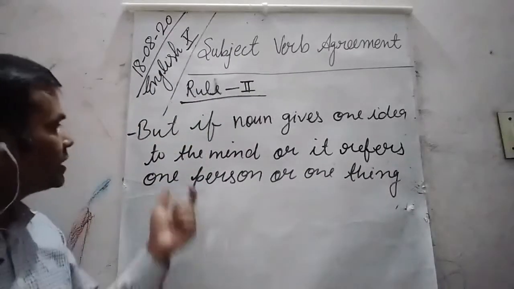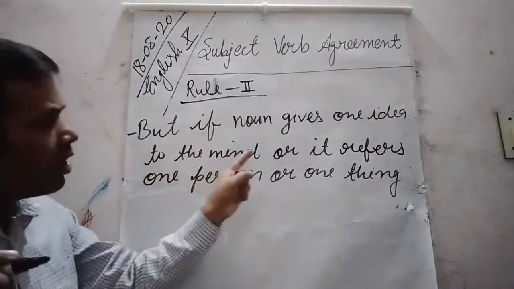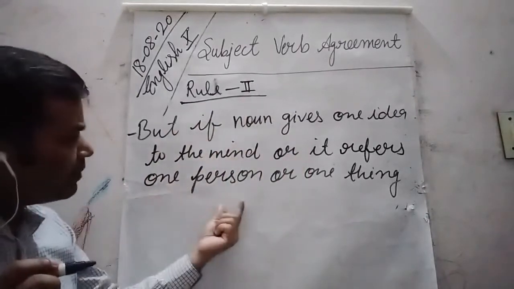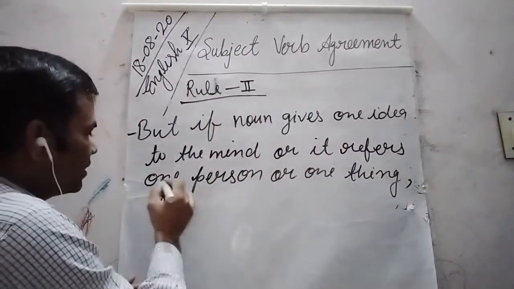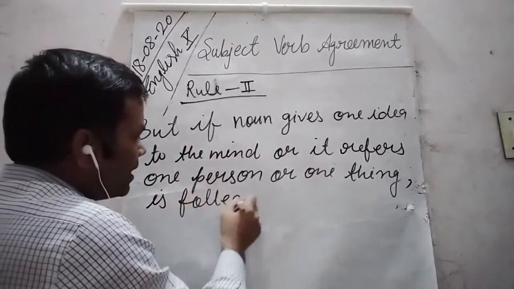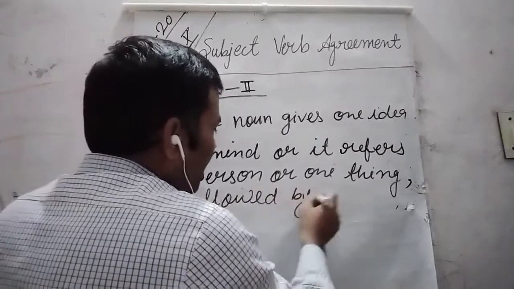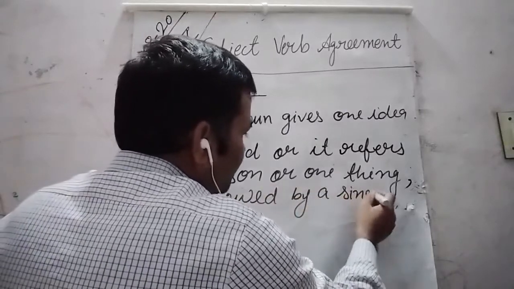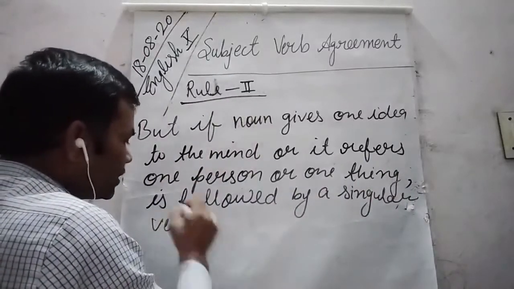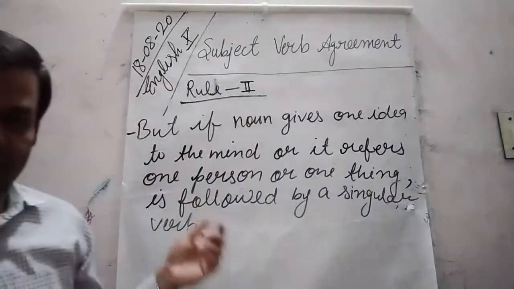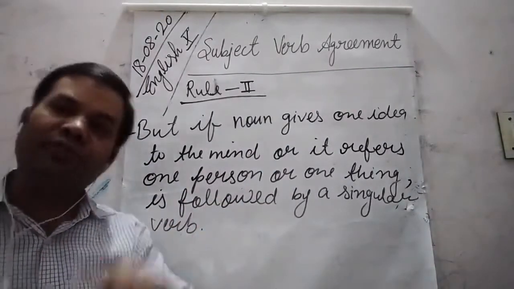So dear students, if a noun gives one idea to the mind, or it refers to one person or one thing, it is followed by a singular verb. This is very important, dear students. Once again, let us go through this rule, as it is very important. How is it different from rule 1?